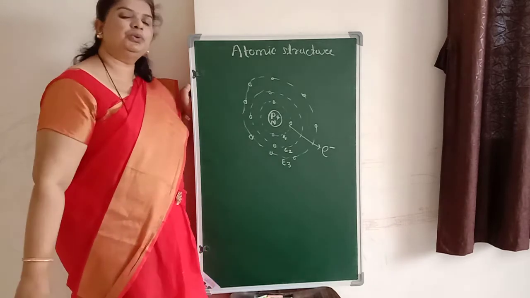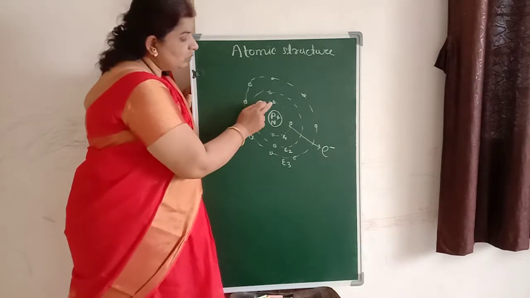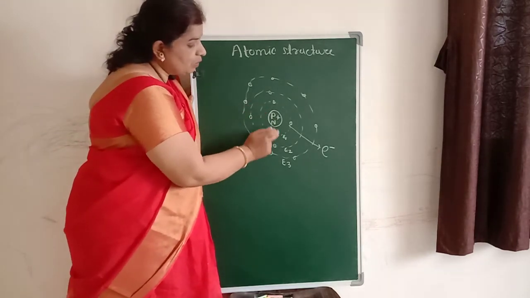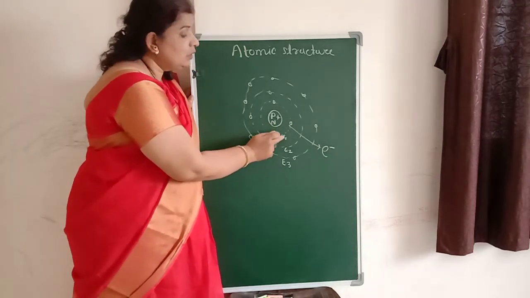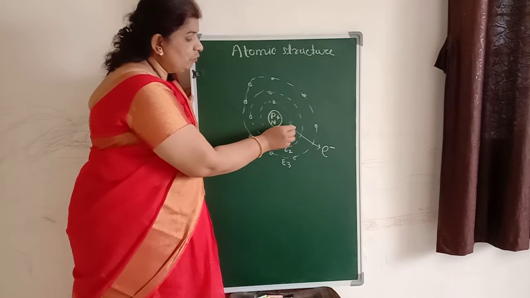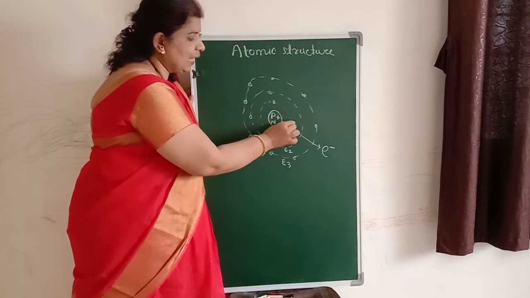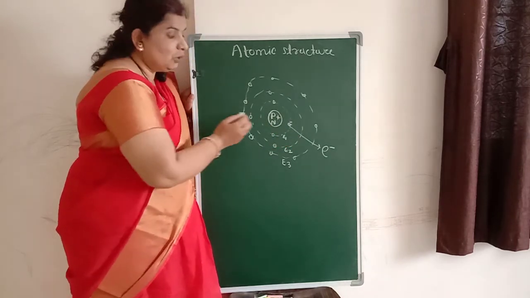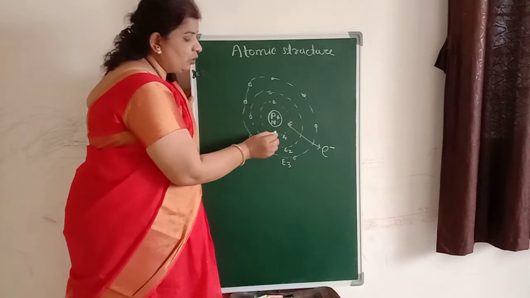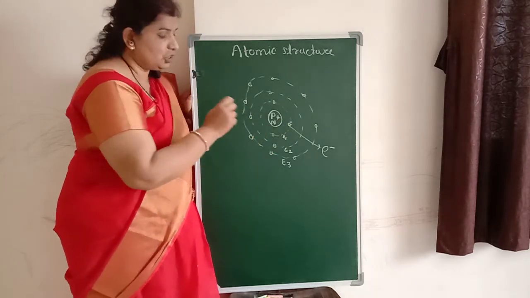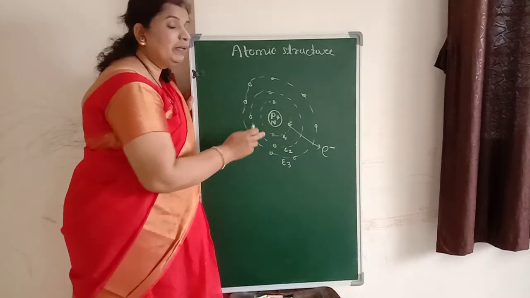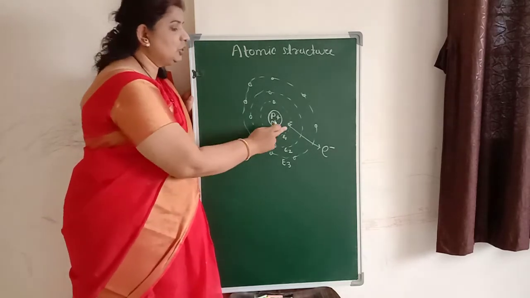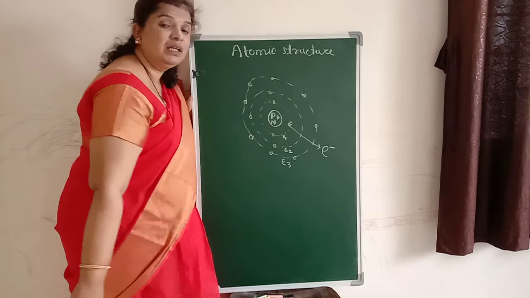Now another point you should remember here. Suppose we take the example of the first energy level or first orbit. In this first orbit you will find electrons carrying negative charge. Each electron will have its own energy, equal to E1, because in whichever orbit they are moving, the same energy is possessed by the electrons.